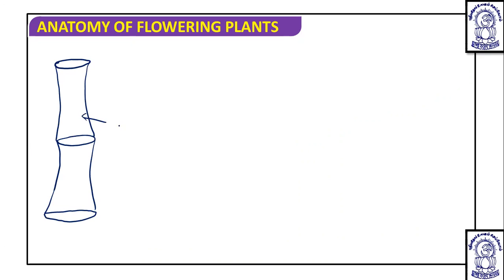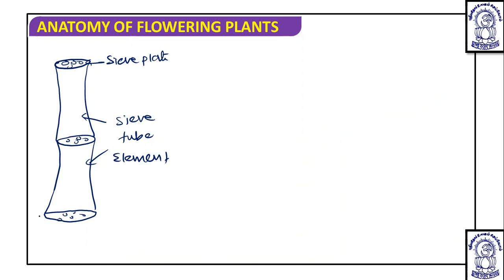Such sieve tube elements are going to form the sieve tube, and here you will see the presence of what? Particularly at the end walls, sieve plates. Here also you will see the presence of sieve plates.